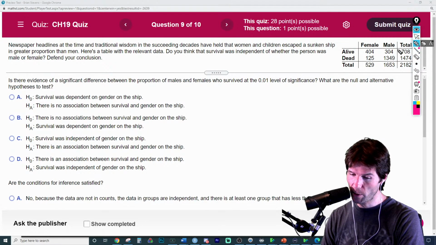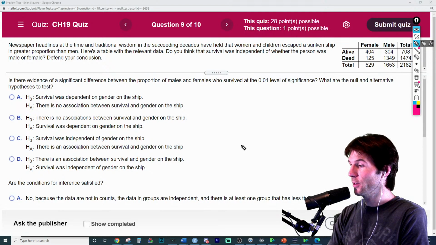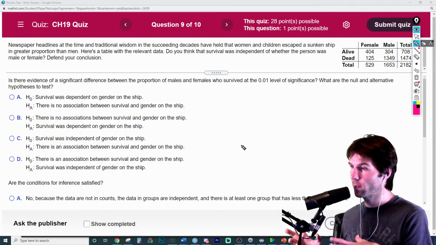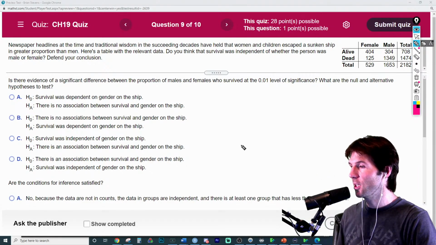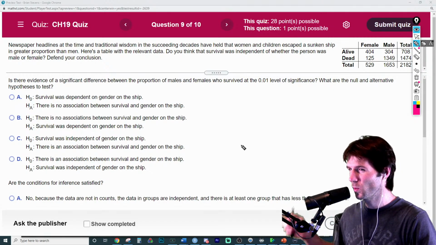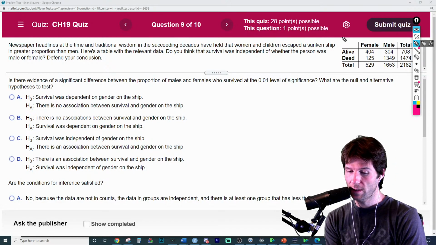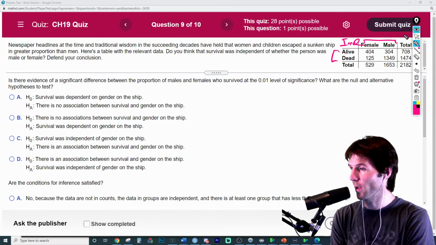Now, what is the easiest way to remember the word that goes between these two? What word goes between your X and your Y variable? You're welcome, Kayla, anytime. So what's the easiest way to remember the null hypothesis here, which we don't use statistical notation for? So this is two categorical variables. We have whether somebody was alive or dead. We have whether they were male or female. And you would just say what between the two of those? We'll look for something similar to that over there in the notes. But what would you say? Independent, boom. That's the null hypothesis. It's just that these two are independent of each other. Just connect this, that whether you lived is independent of being male or female.